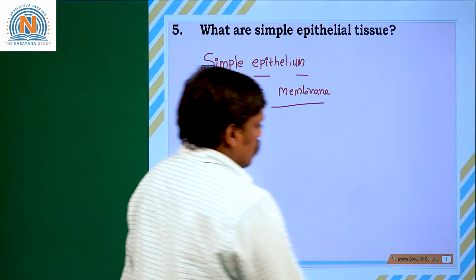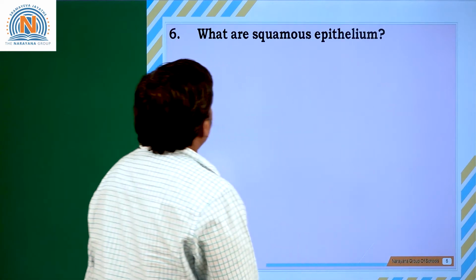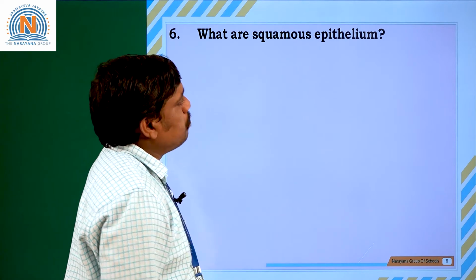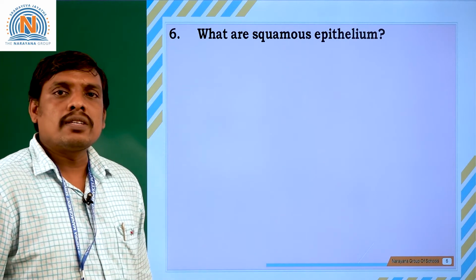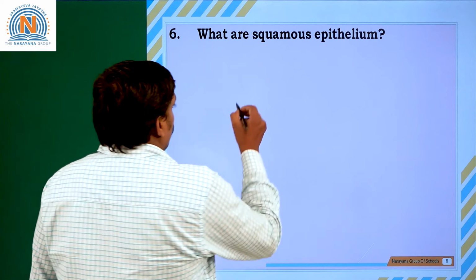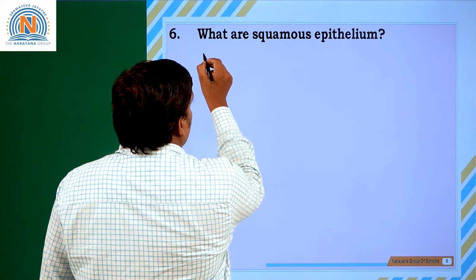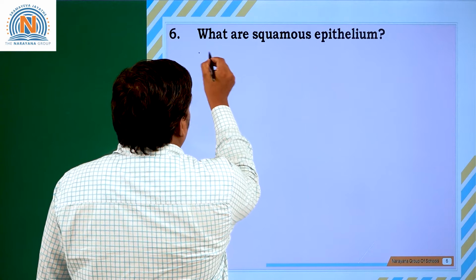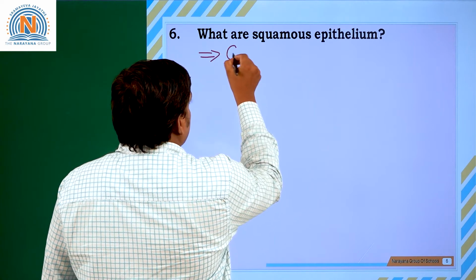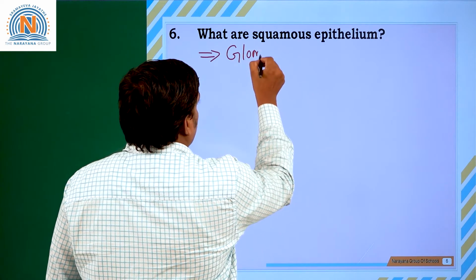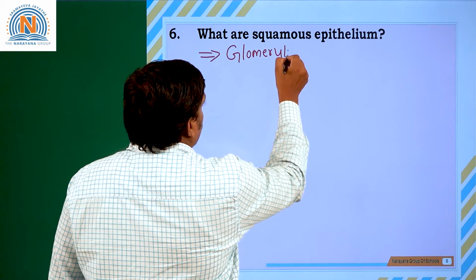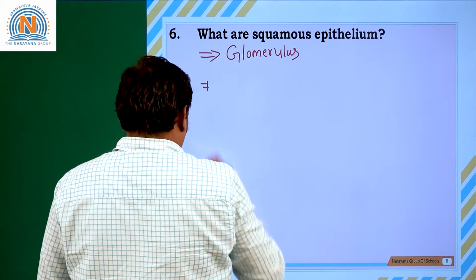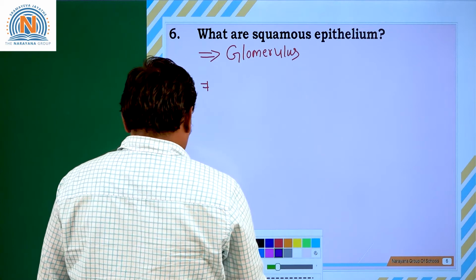Going for the next question, students. Sixth one. What is squamous epithelium?